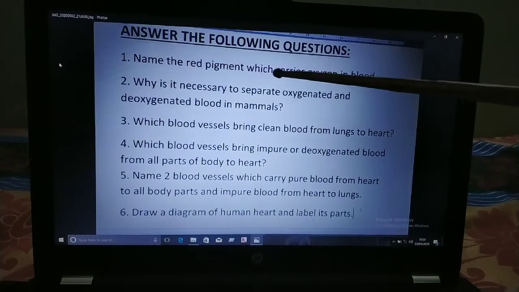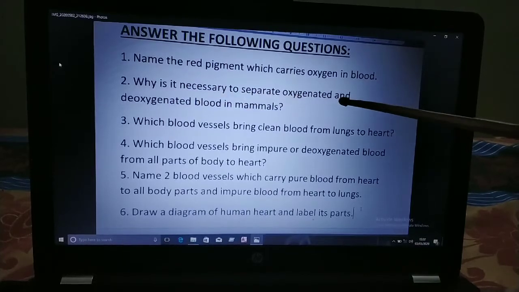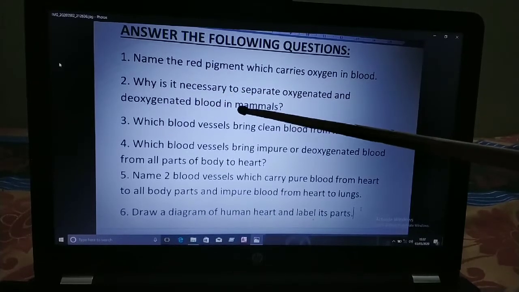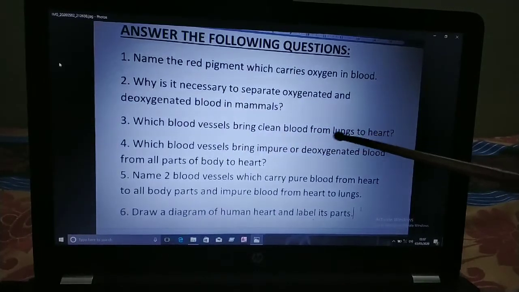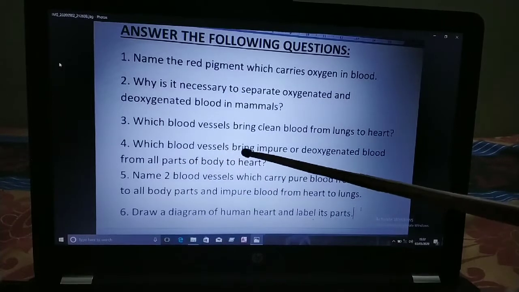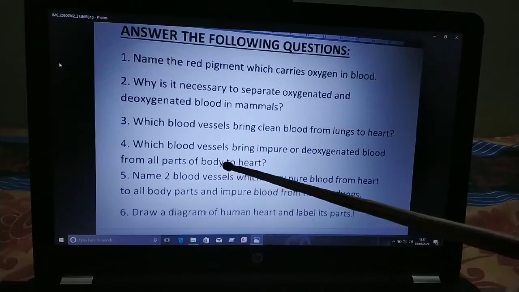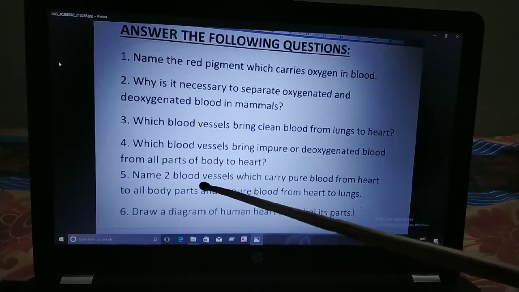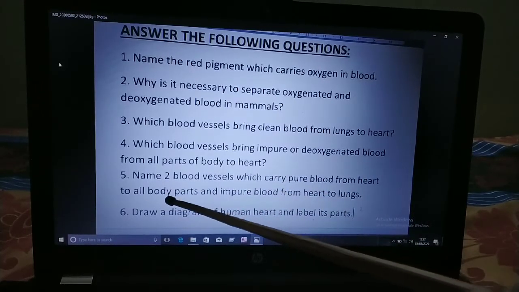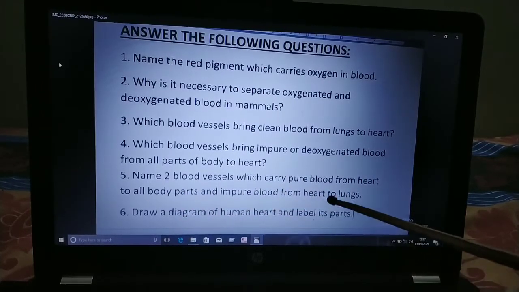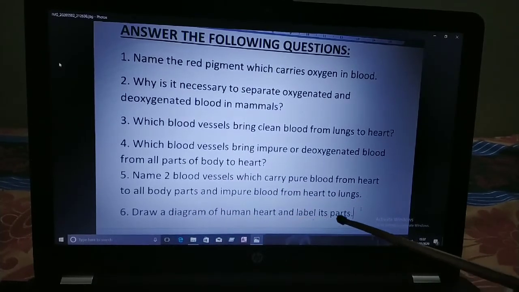Name the red pigment which carries oxygen in blood. Why is it necessary to separate oxygenated and deoxygenated blood in mammals? Which blood vessels bring clean blood from lungs to heart? Which blood vessels bring impure or deoxygenated blood from all parts of the body to the heart? Name 2 blood vessels which carry pure blood from the heart to all body parts and impure blood from the heart to the lungs. Draw a diagram of the human heart and label its parts.